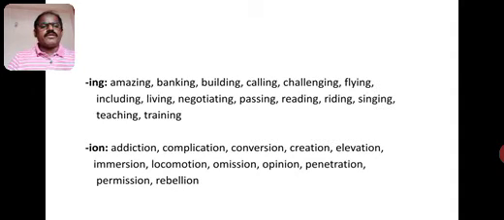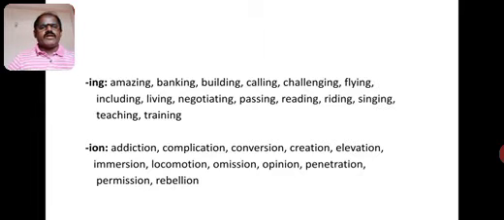Challenge is a root word. With adding the ing form, it has become challenging. Fly. To the root word, we added the suffix ing form. We join the fly root word and the ing suffix together, it has become flying. Next, include is the root word, ing is the suffix. When we join these two, root word and the suffix together, we got including.